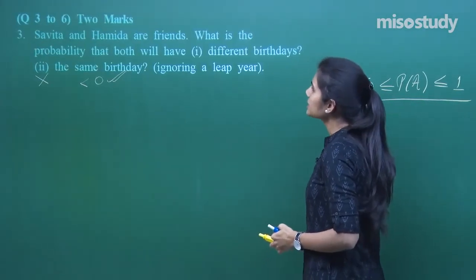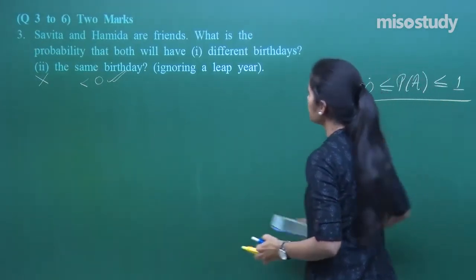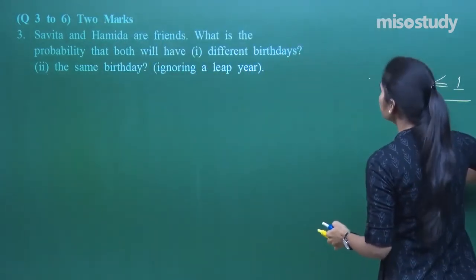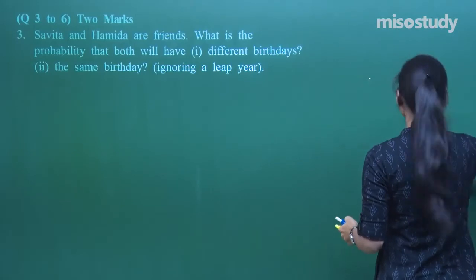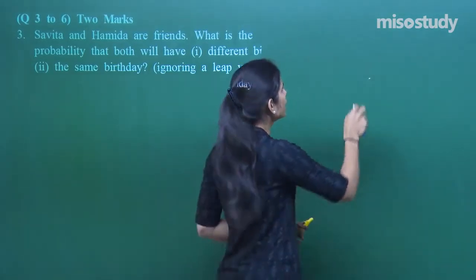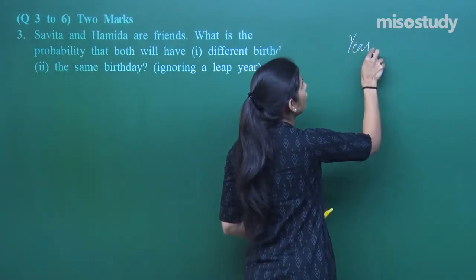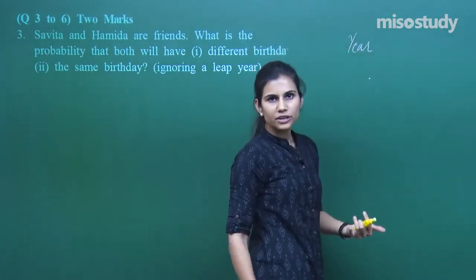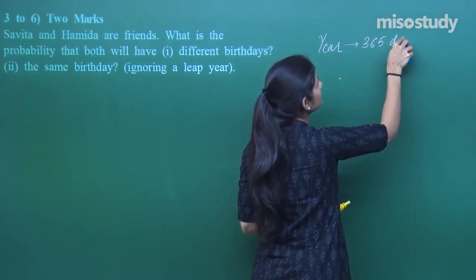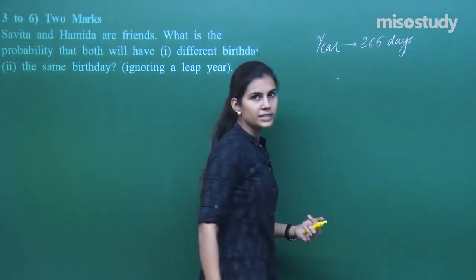Next question says that Savita and Hamida are friends. What is the probability that both are going to have different birthdays, and what is the probability that they have the same birthday, ignoring a leap year? So right now we have to take that the year in which they are talking about the celebration of birthdays is not a leap year, it consists of 365 days, right?